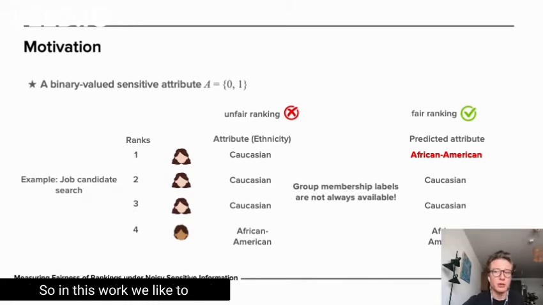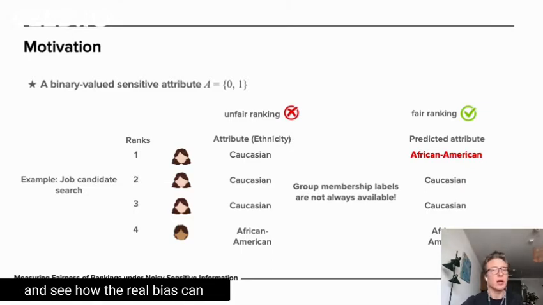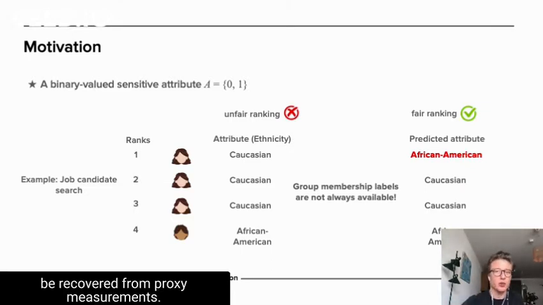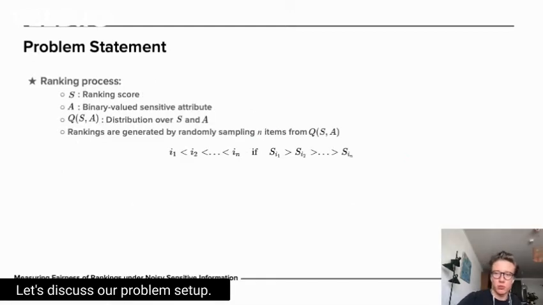So in this work, we'd like to address such a problem of group fairness assessment of ranking based on proxy labels, and see how the real bias can be recovered from proxy measurements. Let's discuss our problem setup.